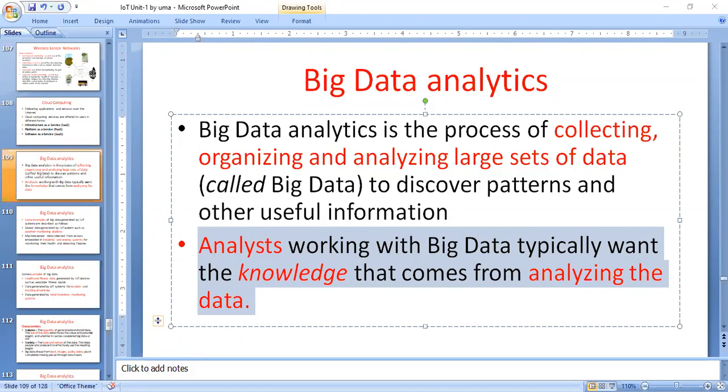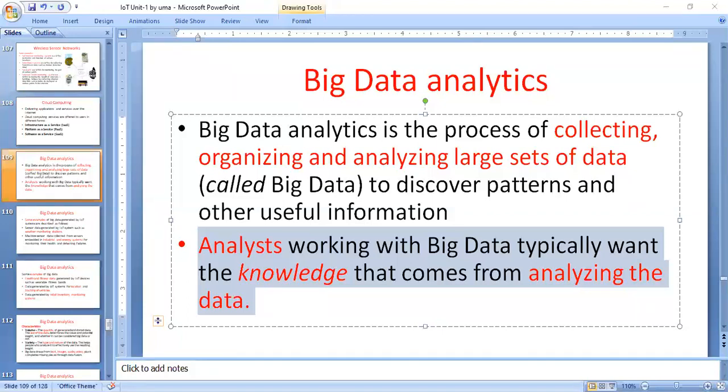Another feature is streaming data access. Here, the time to read the whole data set is more important than the time to read the first record. And then commodity hardware: the Hadoop file system works on commodity hardware. This is the Hadoop file system.